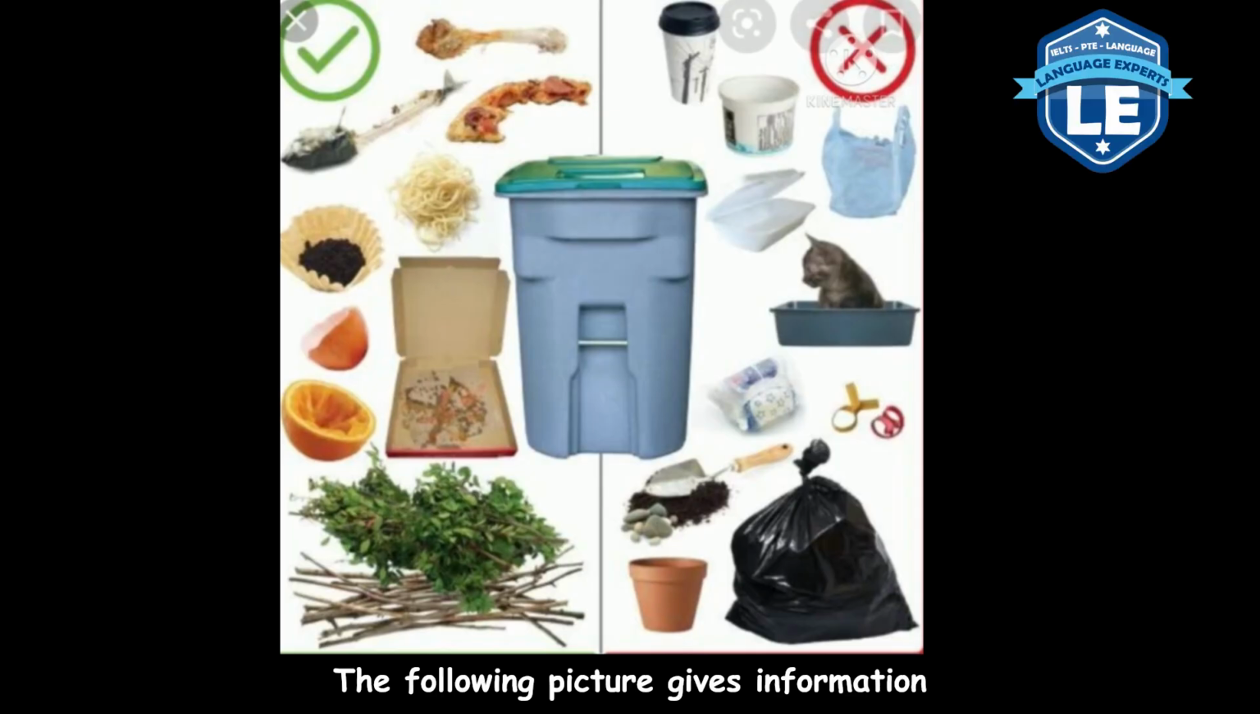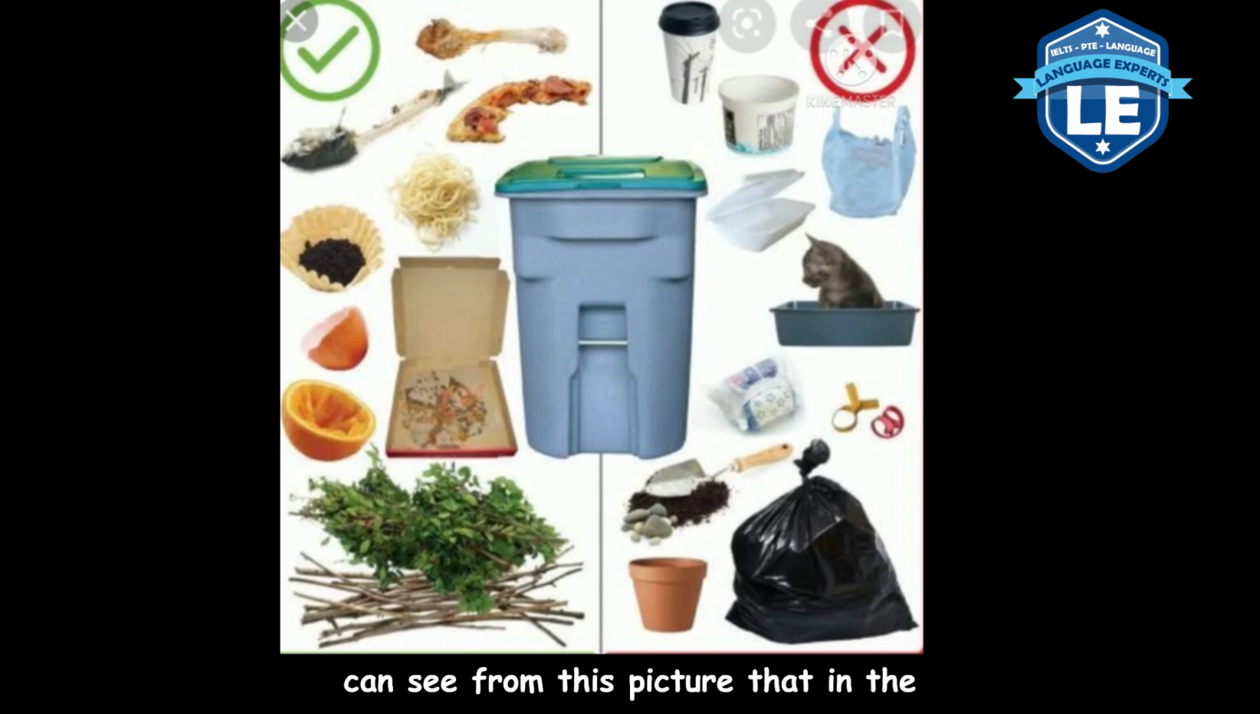The following picture gives information about stuff in the rubbish bin. According to this picture, in the left area, a lot of acceptable food scrap includes eggshell, fish bone, soiled paper, noodle, plate scraping, vegetable and orange, surrounding a rubbish bin. The color of the bin is gray.